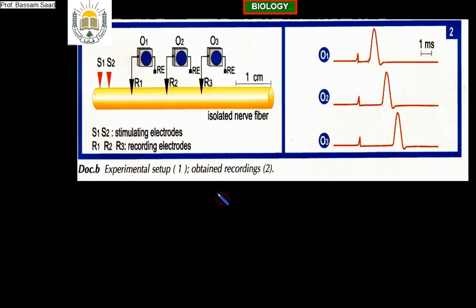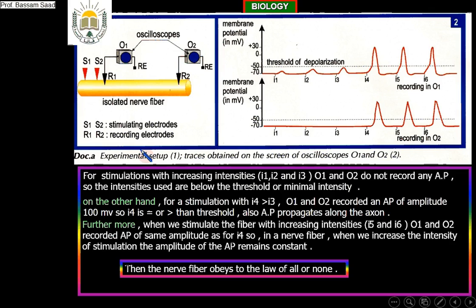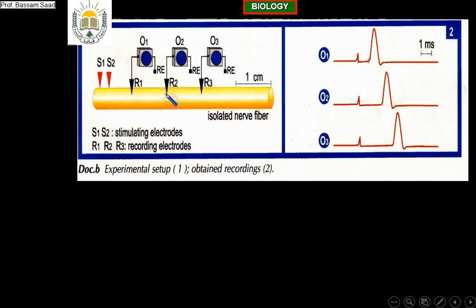You can use also 2 as you want. These are the stimulating electrodes. We will stimulate and look to the scale, 1 centimeter. The distance between S1 and R1 equals the distance between R1 and R2, 1 centimeter. S1 and R1, 1 centimeter. S1 and R2, 2 centimeters. S1 and R3, 3 centimeters.